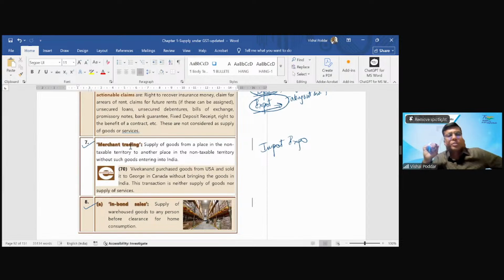Now, what is this merchant trading? In merchant trading, let us say I am a person sitting in India. I get an order from the US to supply PPE kits. I'm giving a real life example. This happened during COVID, that we were having huge orders from European countries, the US and others to supply PPE kits.